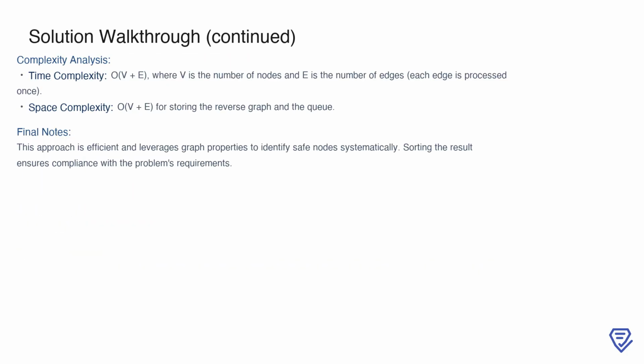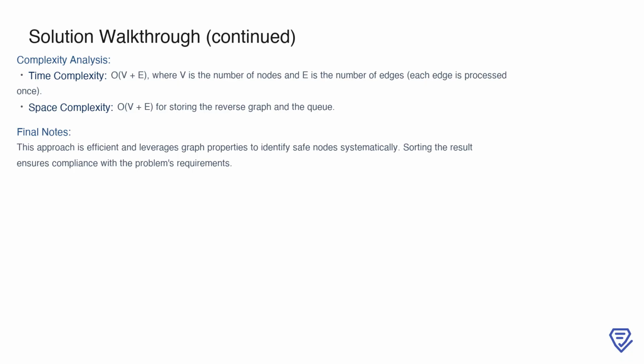The efficiency of this algorithm comes from its reliance on fundamental graph properties. The time complexity is O(V + E), where V is the number of nodes and E is the number of edges, as each edge is processed only once. The space complexity is also O(V + E), since we store the reverse graph and use a queue for processing. This approach systematically identifies safe nodes by leveraging the reverse graph, out degree reduction, and topological order.